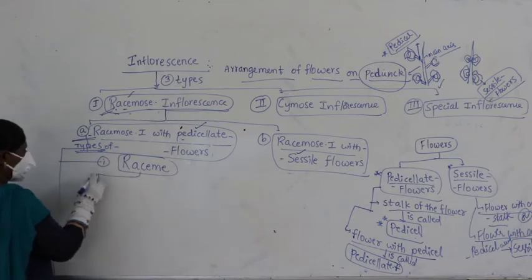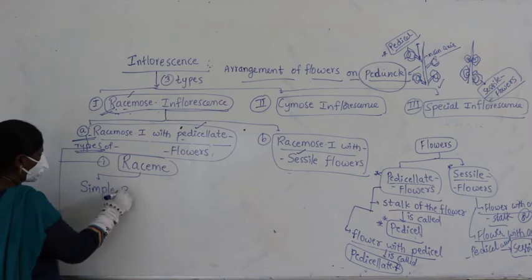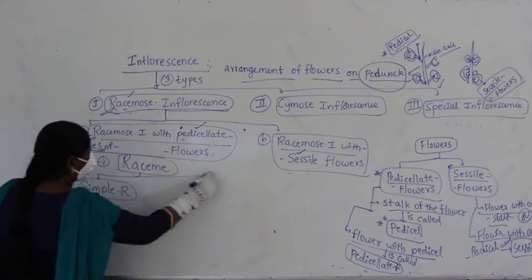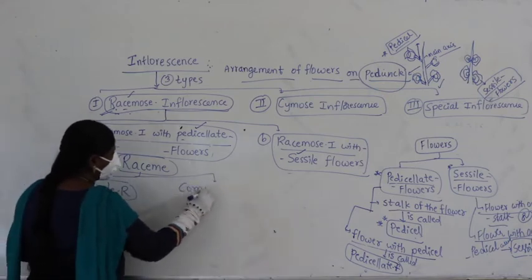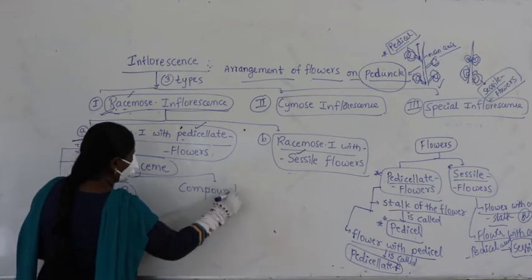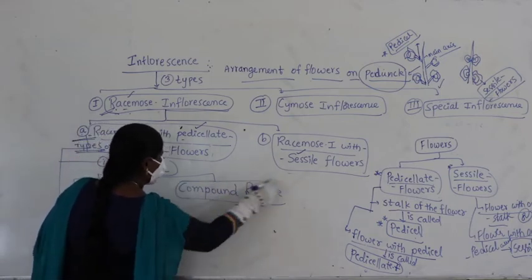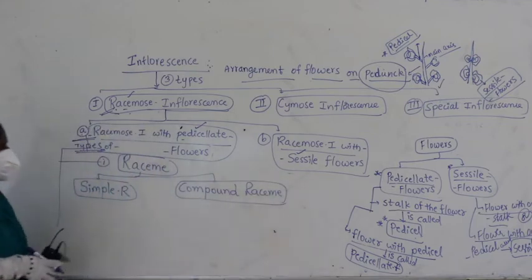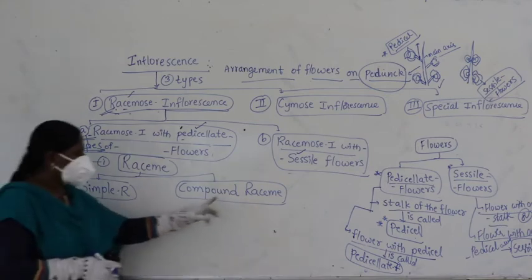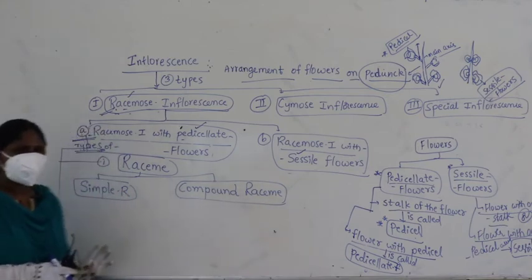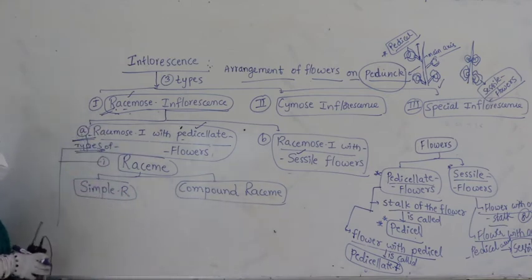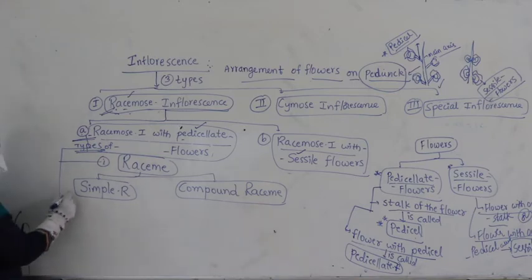Now we find in this again two categories, simple raceme and the other one is called compound raceme. Okay, what are the two types we find? Simple raceme and the other one is called as what? Compound raceme. What is a simple raceme here? Simple raceme I am writing here.